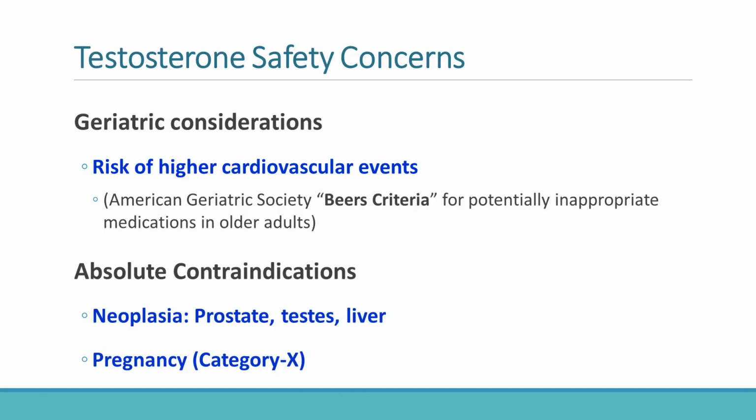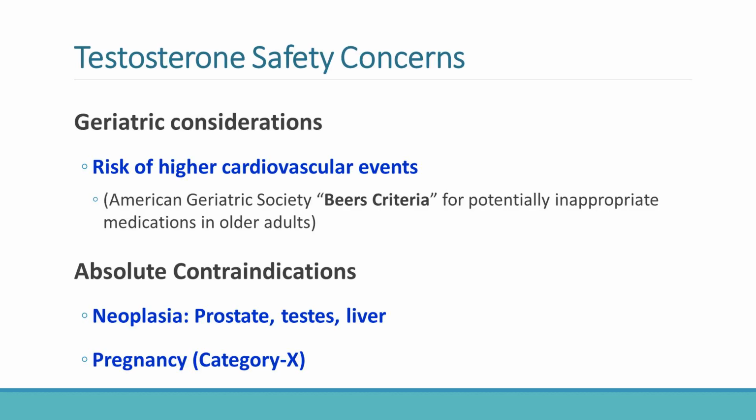Special caution is required when testosterone is used in elderly patients. There is concern regarding increased cardiovascular risk in older adults receiving testosterone therapy, especially in patients with underlying cardiovascular disease. The Beers criteria also identify testosterone as potentially inappropriate in some elderly individuals unless clearly indicated.